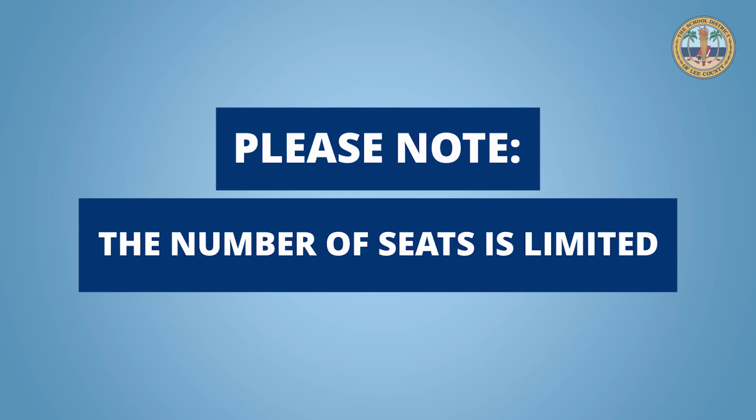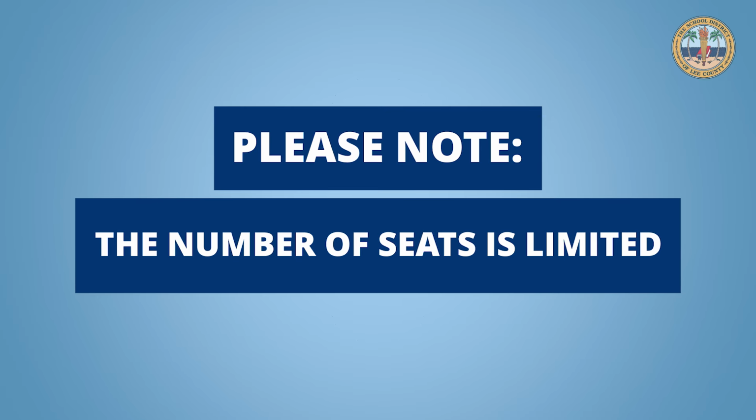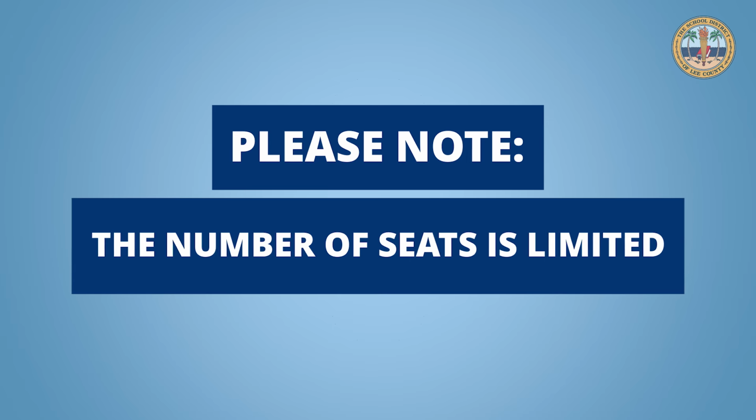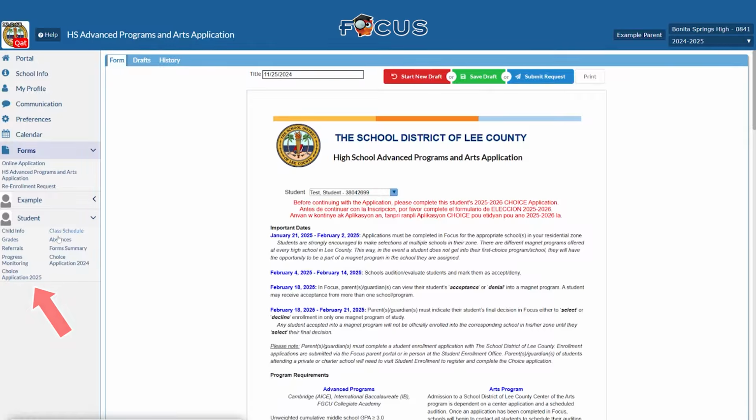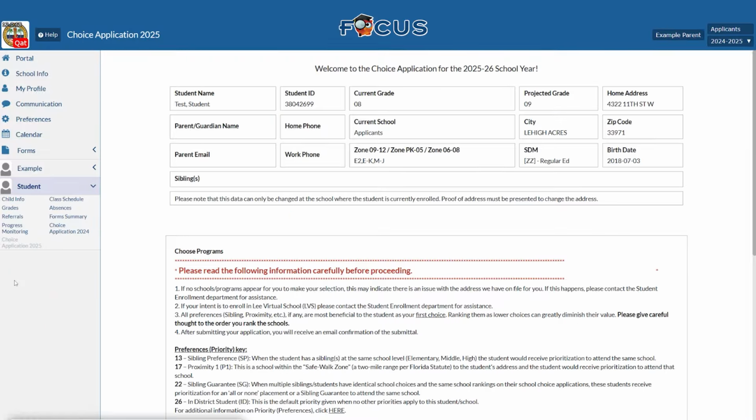Please note that while acceptance criteria are established at each school, the number of available seats is limited. For this reason, families should consider applying to special programs at each school of interest. First things first, though, have you completed a choice application? If not, this can be done via the Focus Parent Portal by selecting the Choice Application button. If you have completed a choice application, you are ready to move on.